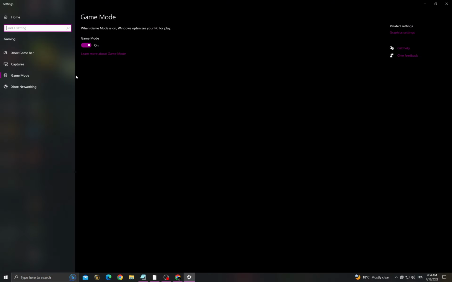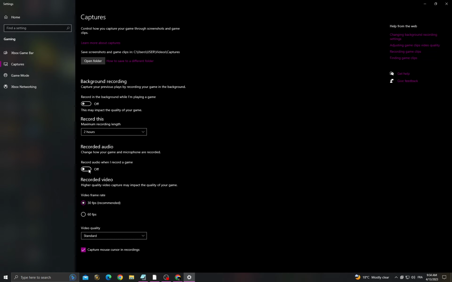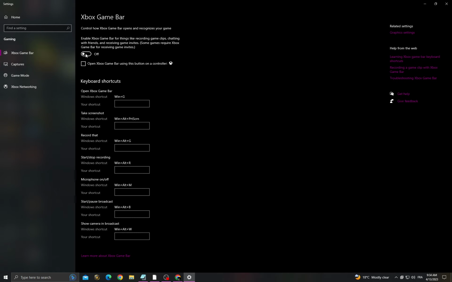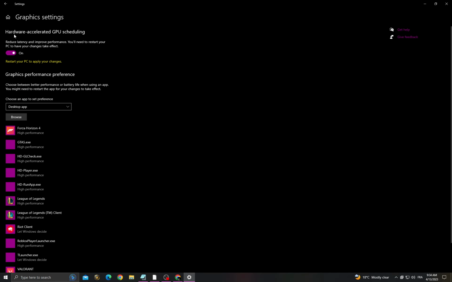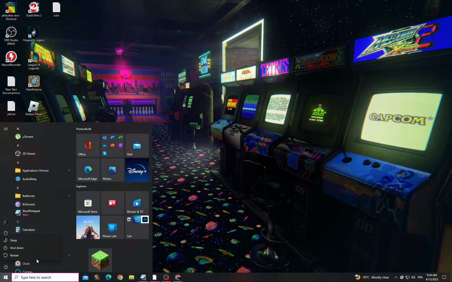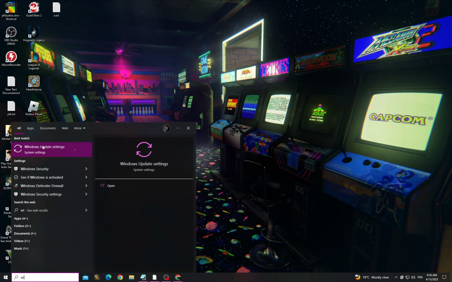Now turn on this option, then go to captures and turn off those two options, and go to Xbox Game Bar, turn it off. Go to graphics settings, turn on hardware accelerated, restart your computer, and after that go to Windows update settings.